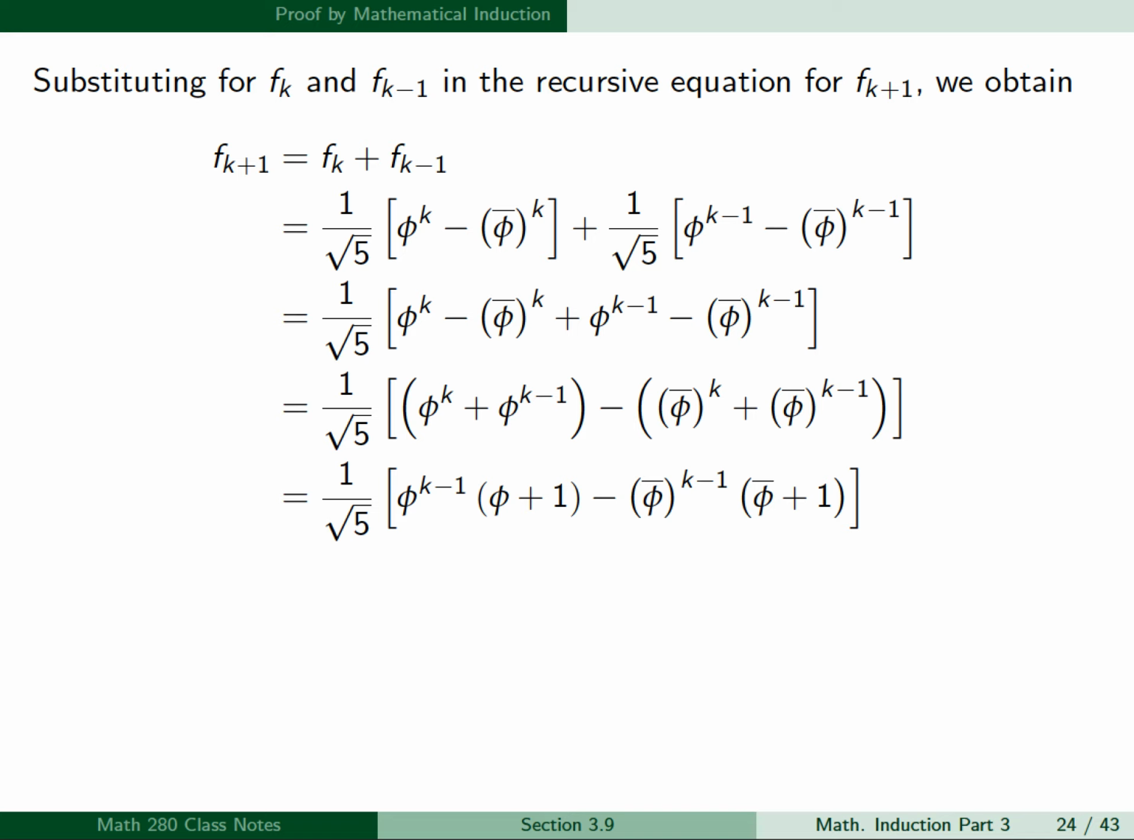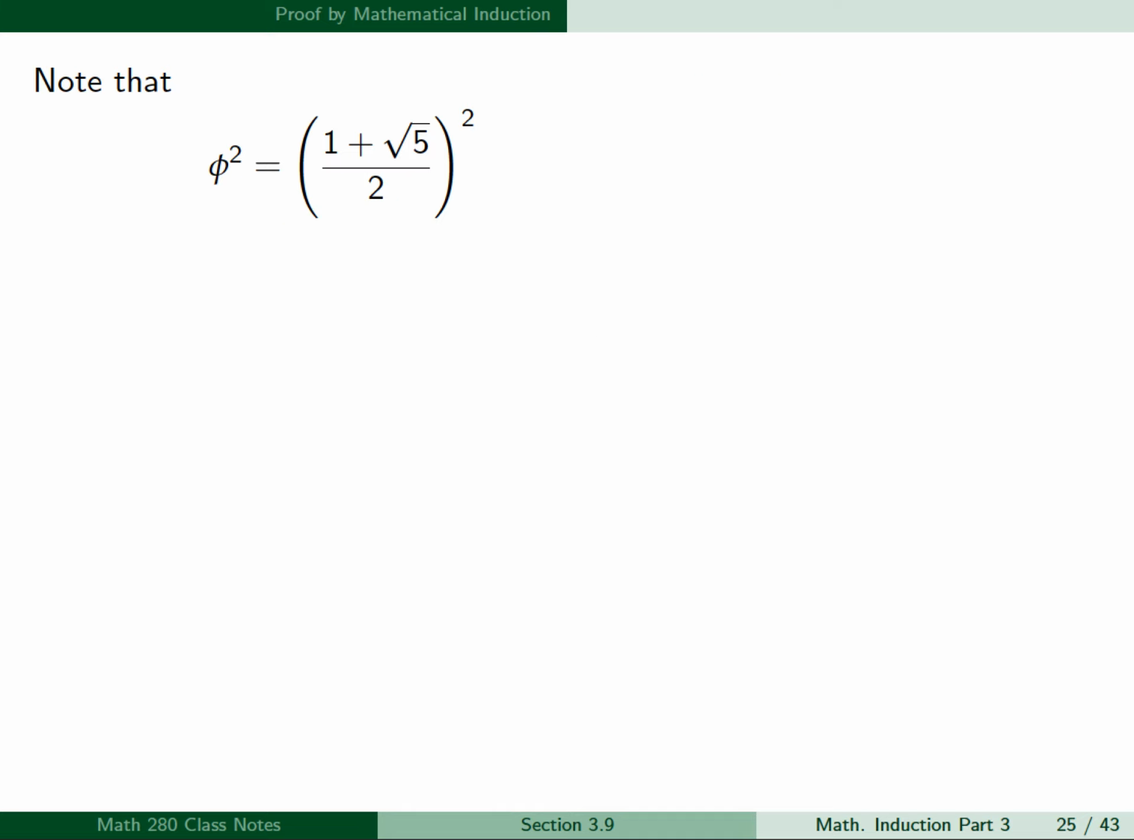And then we can factor out a phi to the k minus 1 from the first two terms and a phi bar to the k minus 1 from the third and fourth terms. Okay, now we want to simplify this, and so we're going to examine phi squared. So phi squared is 1 plus square root of 5 over 2 squared. And so this is 1 plus 2 square root of 5 plus 5 all over 4. And this will be 6 plus 2 square root of 5, which we can factor a 2 out of to give us 2 times the quantity 3 plus square root of 5 over 4.